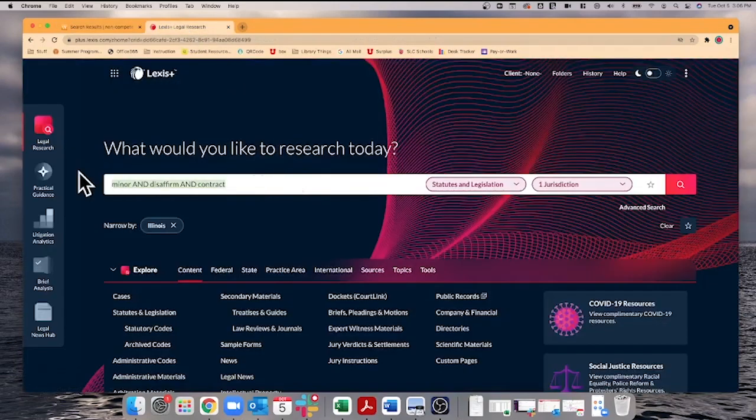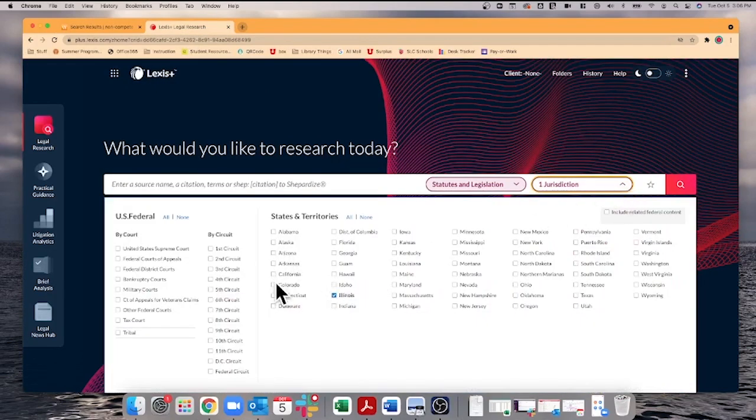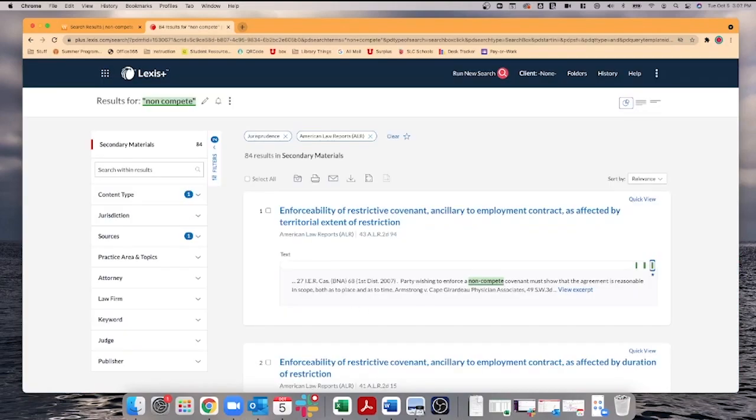I can do the same thing in Lexis. I'm going to go in here, change my jurisdiction to Arizona, turn off Illinois. She wants to know whether she can dispute the time and place requirements of the non-compete.